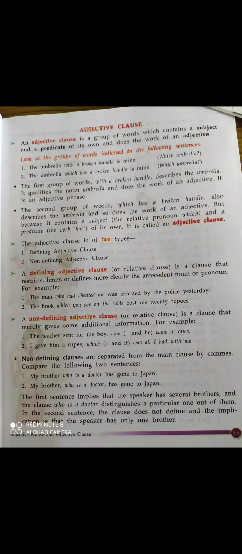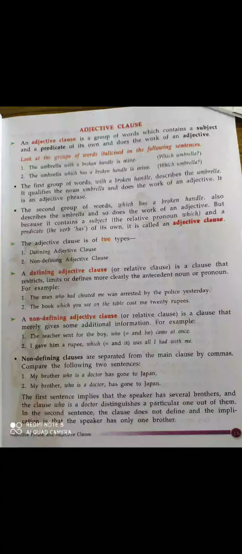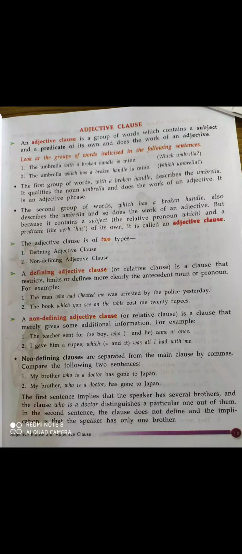So this group of word is called an adjective, but because it contains a subject, what is the subject? Which, and a predicate. What is the predicate? The verb has. Okay, so has is a predicate in this group of word of its own, so it is called an adjective clause. Okay students, so now have you understood the adjective clause and adjective phrase?